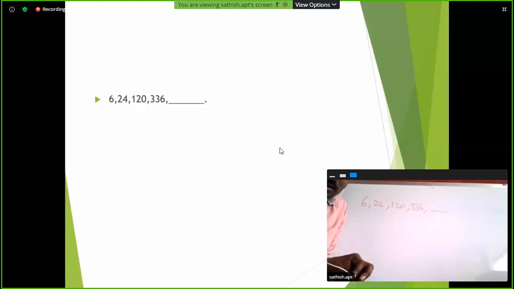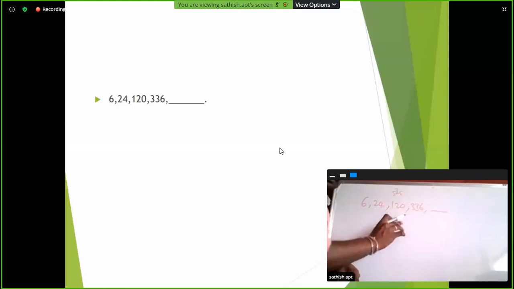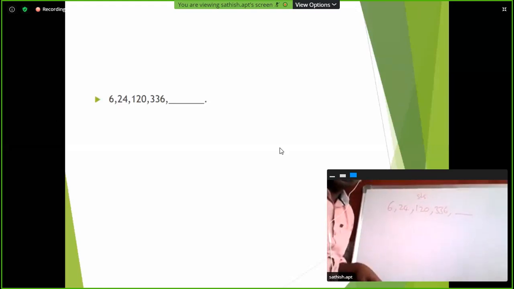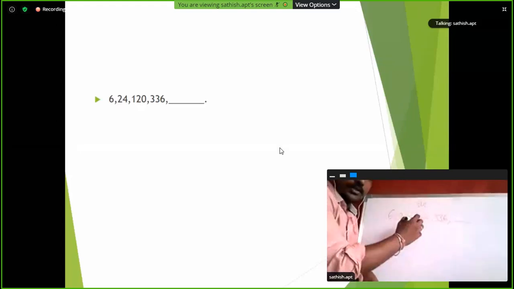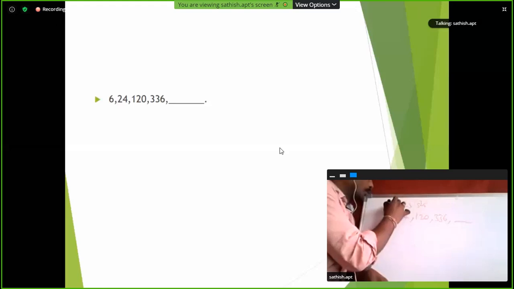Well tried. So here 5 cube minus 5, 5 cube value 125, 125 minus 5, so 120. So 3 cube minus 3, 2 cube minus 2, next 7 cube minus 7. Right? 2, 3, 5, 7.